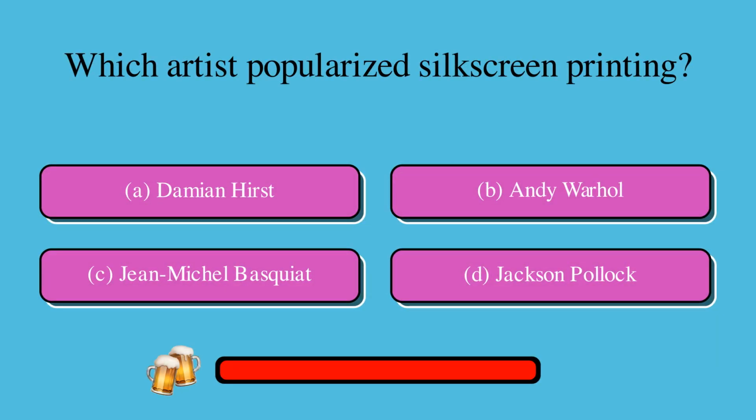Which artist popularized silkscreen printing? Is it A, Damien Hirst, B, Andy Warhol, C, Jean-Michel Basquiat, or D, Jackson Pollock? The correct answer is B, Andy Warhol.